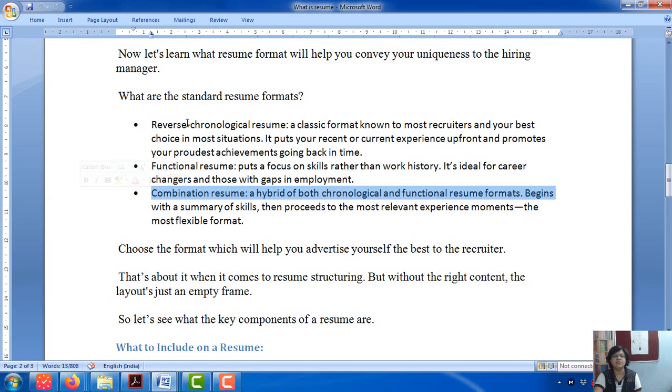Now why is it reverse chronology? If you start with what you did first, that means you were born, you got into school, you then passed school, you then went to college, went to the +2 standard, then to college. So that is not something which people are interested in. People are interested in the reverse order. A resume is something where you give the highlighted things. That is why you start with the reverse order.